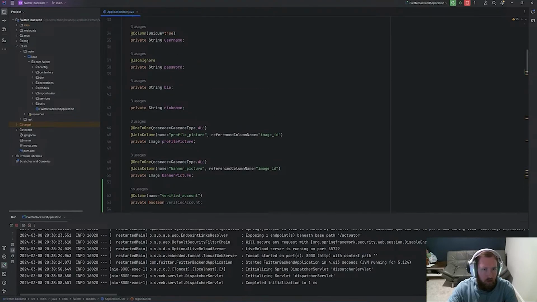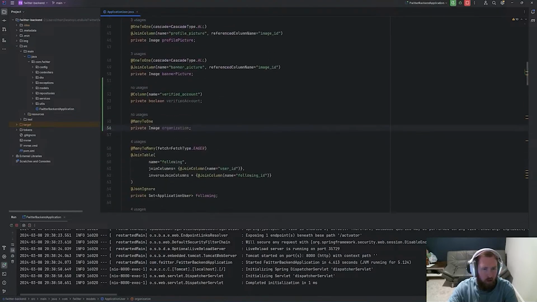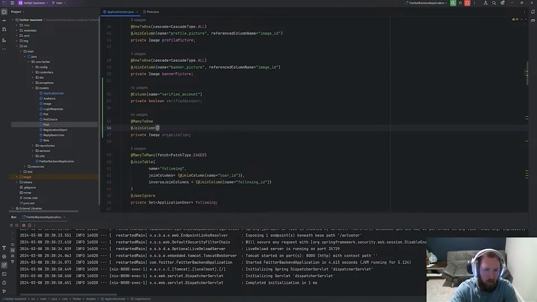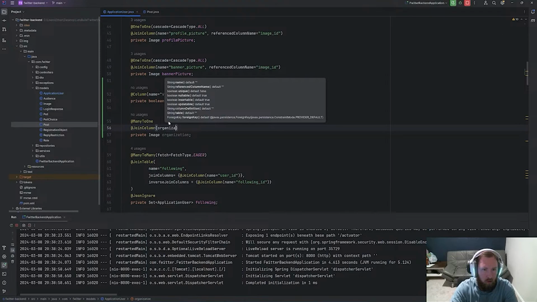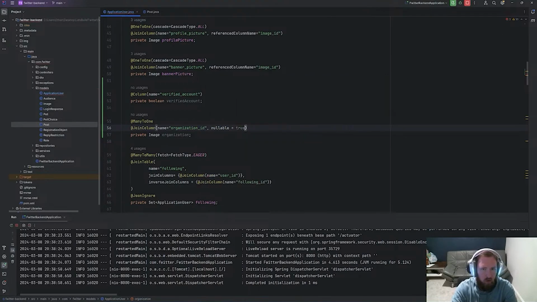And I don't know if we need to do anything else for many to one. Maybe we look at our JoinColumn, which will be organization ID or something. So we'll say name equal to organization_id. And this one is nullable equal to true, so that one can be null.